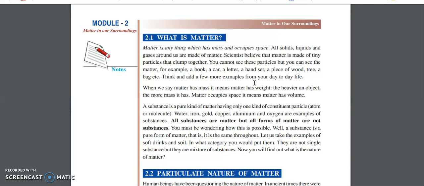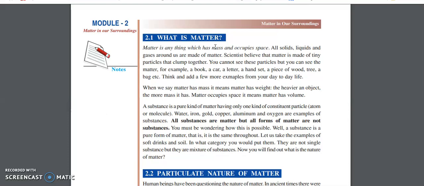In the same way, a line is drawn by keeping dots next to each other. It is made up of n number of dots which are placed next to each other. So matter is anything which has mass and occupies space. Here the mass denotes the weight. For example, if you are carrying a bag of sugar or anything, it is going to have some weight in it. It is a solid, it is a form of matter, and it has weight.